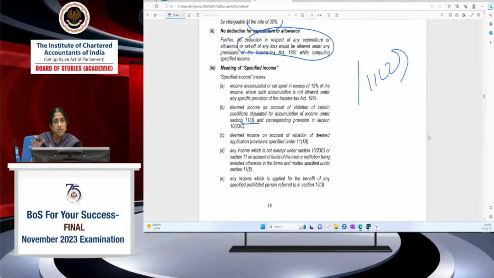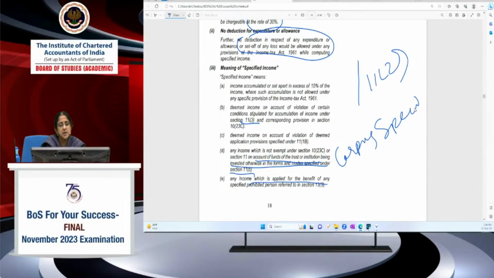So there, if suppose I'm not complying with those conditions, then it's a deemed violation again. Then income which is not exempt under 10(23C) or 11 on account of the funds of the trust or institution being invested otherwise in forms and modes specified under 11.5. Okay, so this is also one of the conditions. If you are going to invest it in forms and modes other than specified. Suppose I have received a corpus donation. One of the conditions is that I have to invest it in 11.5 modes. Instead of investing it in 11.5 modes, I invest it in some other mode. Then that part of the amount which I've invested in some other mode would be included as a specified income, and it will be subject to tax under 115BBI.